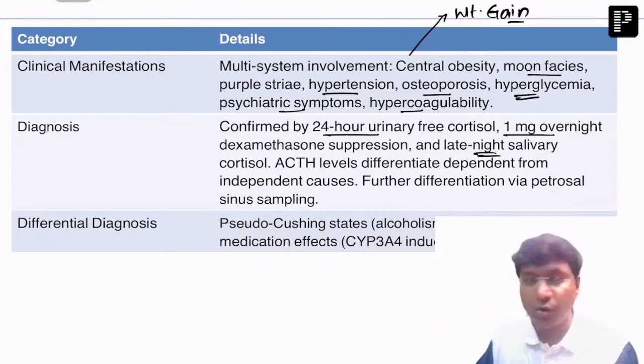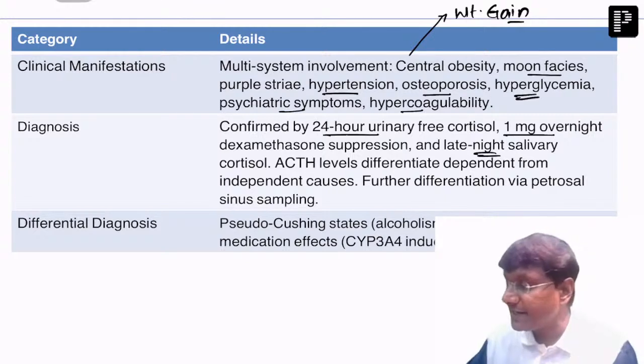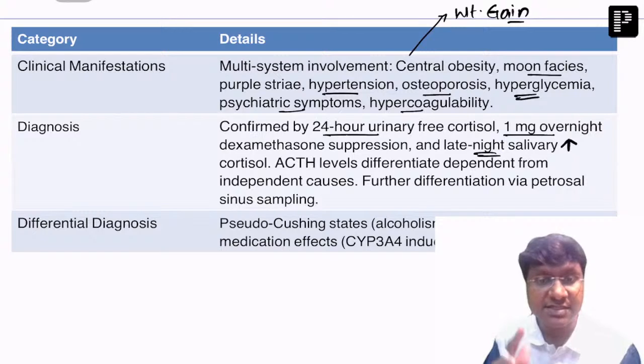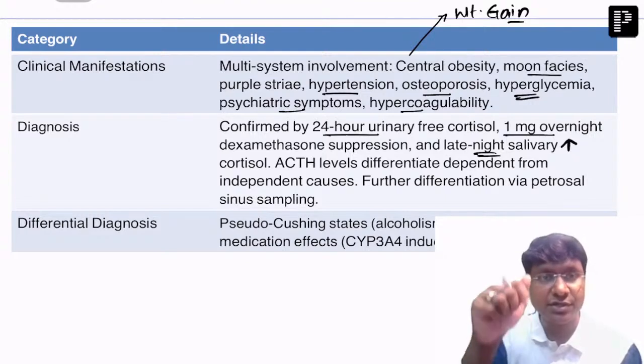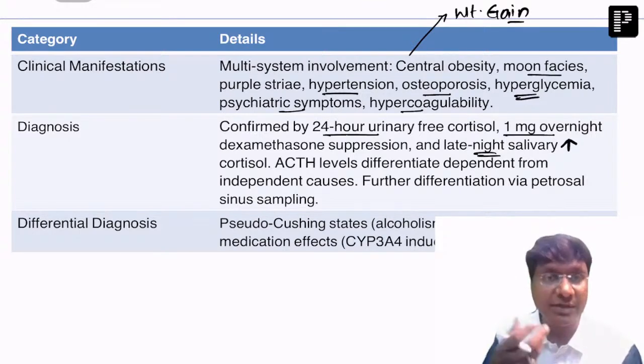And what will happen to your midnight cortisol levels in the saliva? Midnight salivary cortisol levels are elevated. Now, in a normal person, what should happen? In a normal person, the midnight cortisol levels should be low. But in these patients with Cushing's, the midnight salivary cortisol levels are elevated. That is nothing but the loss of diurnal variation. There will be loss of diurnal variation in these patients.